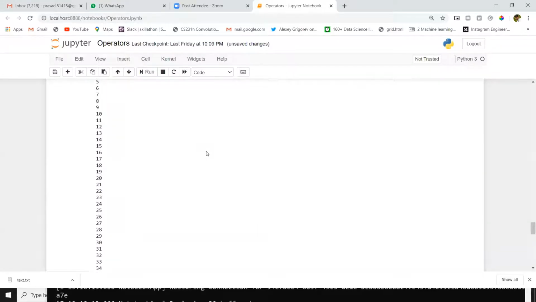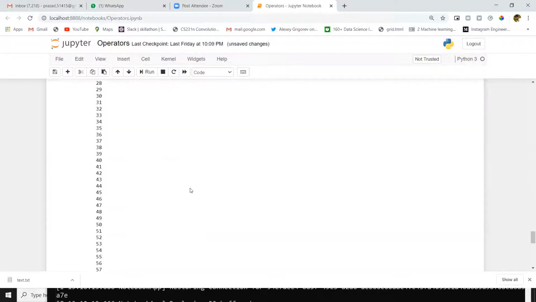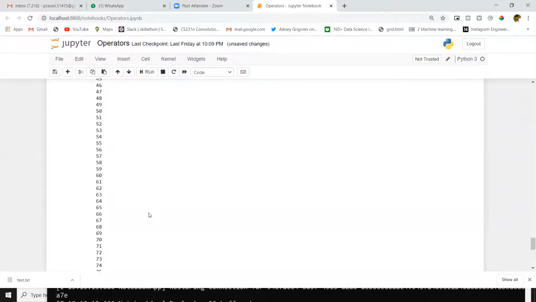In the same way, I want to print numbers from 100 to 0. What will you do in this situation? I just want to rotate, swap these numbers. Here I want to start this loop from 100 and go till 0. For that, we will have the same steps. We have to declare variable n equal to 100. Why? Because we have to start from 100 and print till 0. This is quite opposite to the above problem statement.